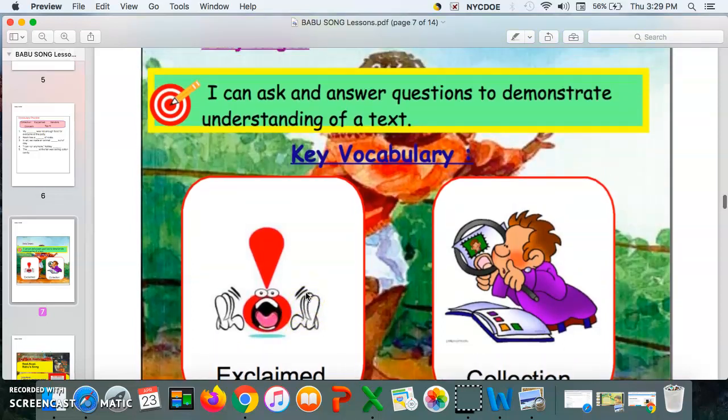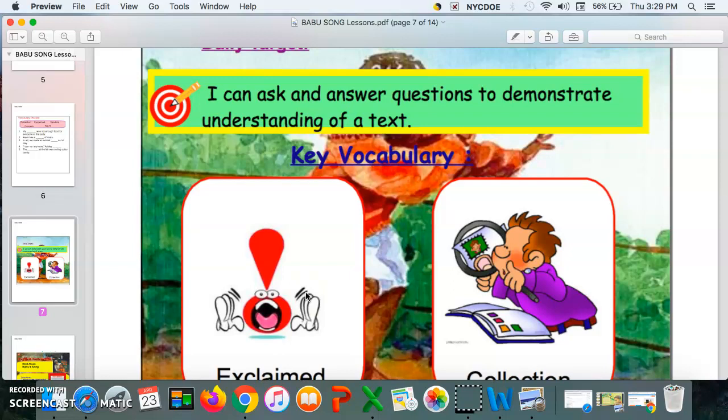But before we get started, our learning target for today is: I can ask and answer questions to demonstrate understanding of a text. I can ask and answer questions to demonstrate understanding of a text.